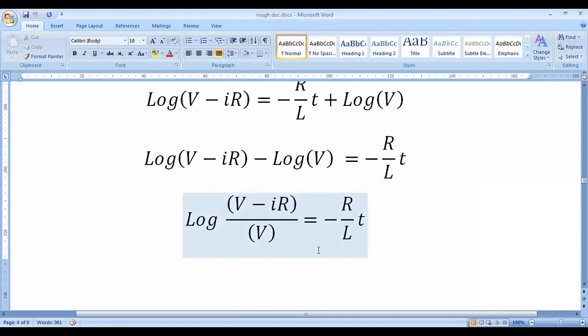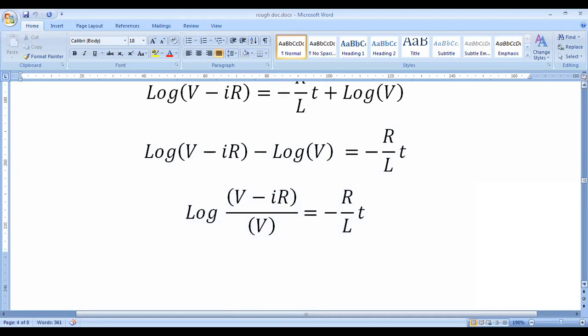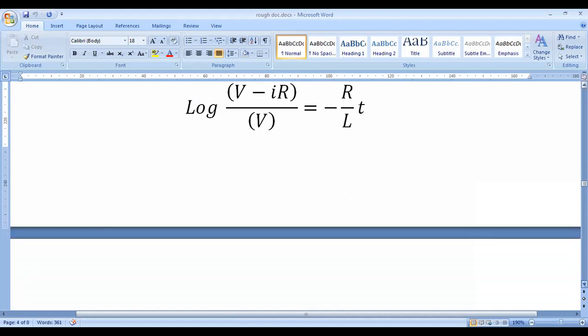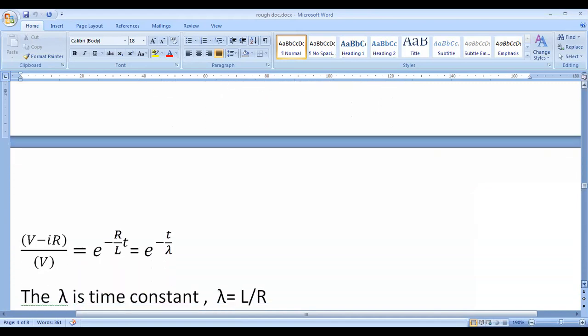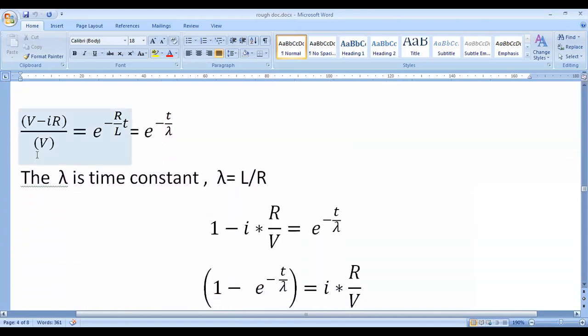And by applying the exponential here, this becomes V minus IR by V is equal to e power of minus R by L into t. Here, bring this R downside, that is L by R, then it becomes lambda. Lambda is equal to L by R.